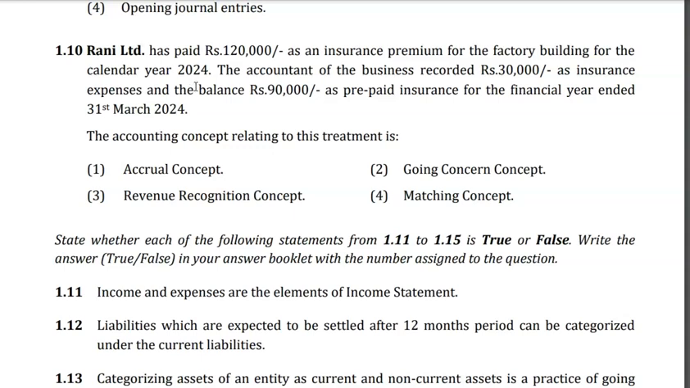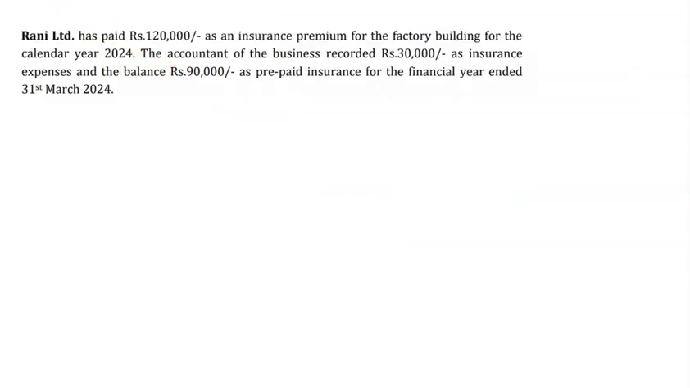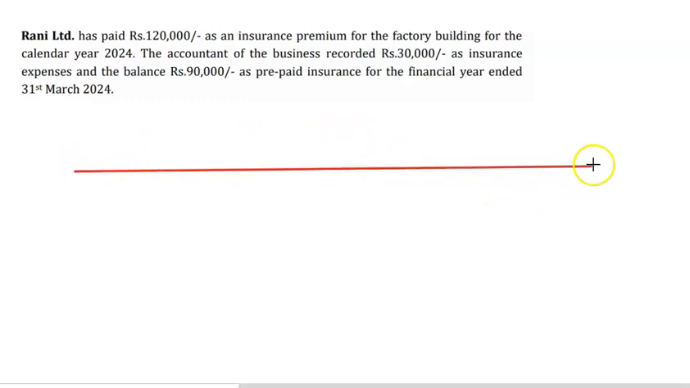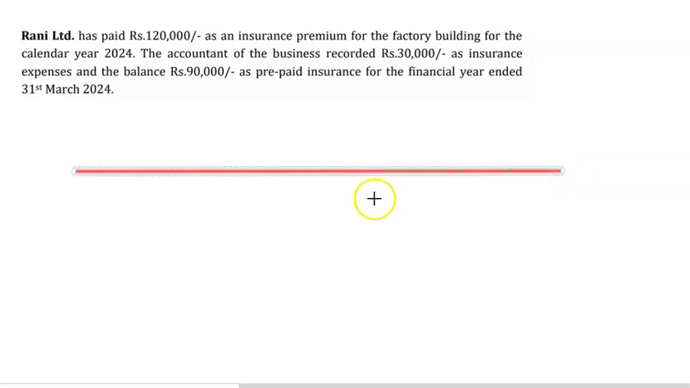So out of this, you must understand that Rani Limited has paid 120,000 as insurance premium for the factory building for the calendar year 2024. So they have paid this 120,000 for the year 2024. The accountant of the business recorded 30,000 as insurance expenses. Why? Let me explain this on the whiteboard. Let me draw a timeline here. Timeline is very important for certain questions.